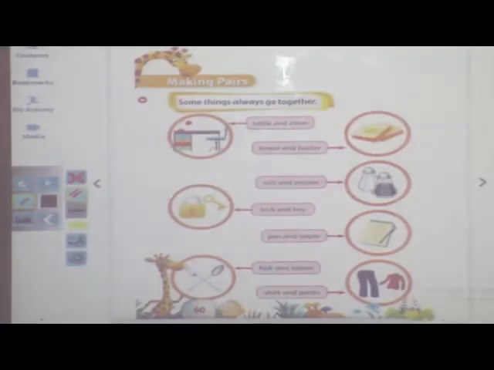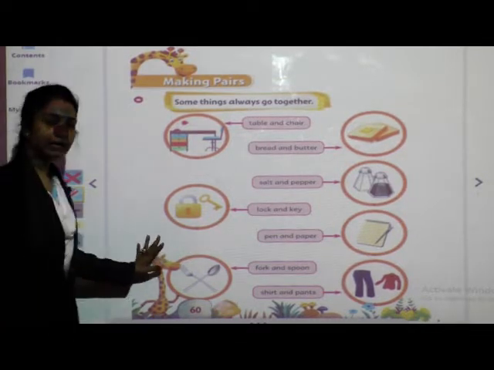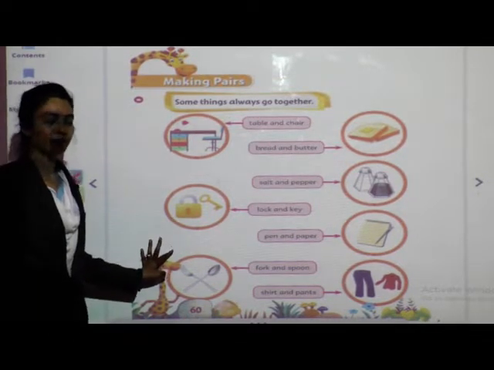Okay, so children, which content are we going to learn today? That is making pairs. This is from the literacy skill book. So take your literacy skill book and come to page number 60. I hope you have opened page number 60. Yes, have you opened this page? Okay.